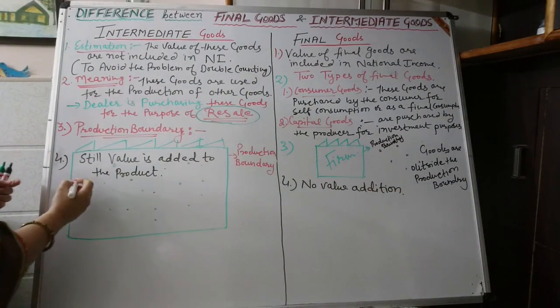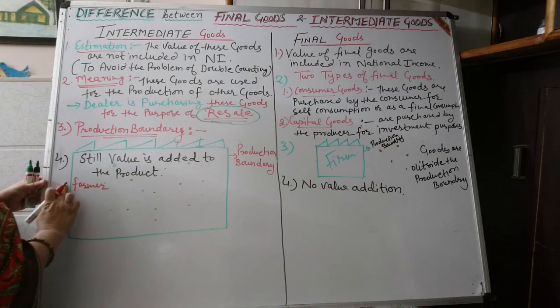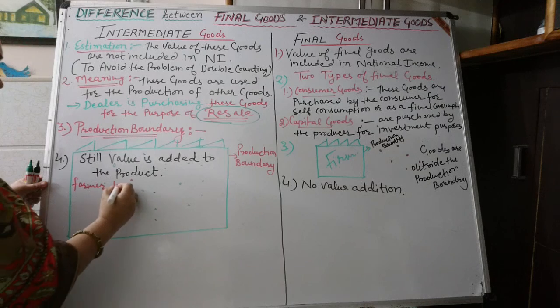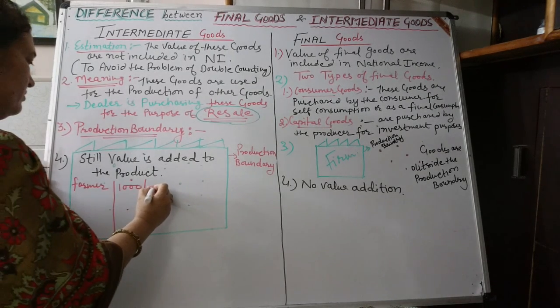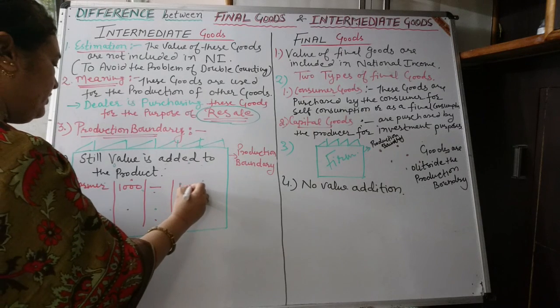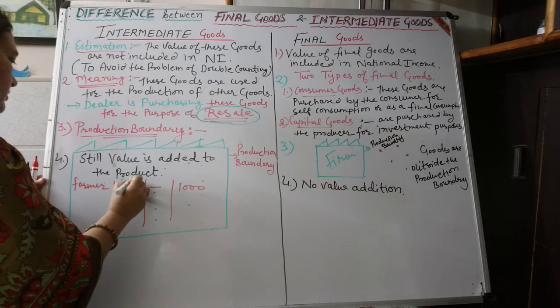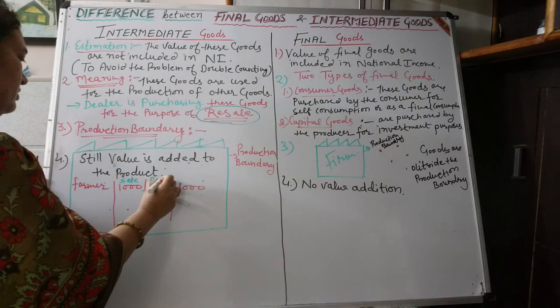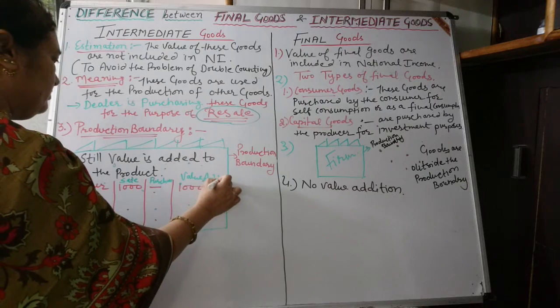How value is added? Number 1, farmer. Farmer sells goods worth rupees 1000 and the value added will be 1000. Sale, purchase, value added.